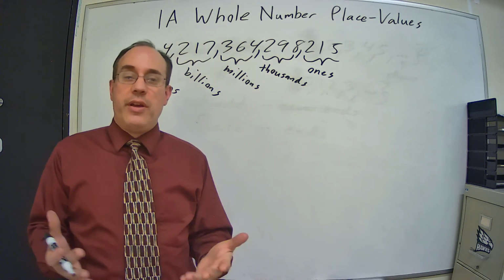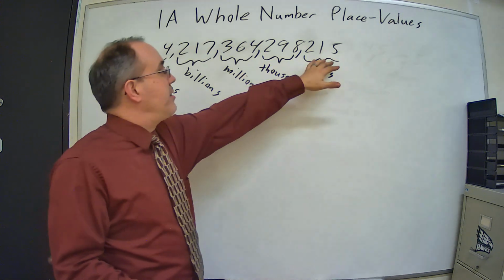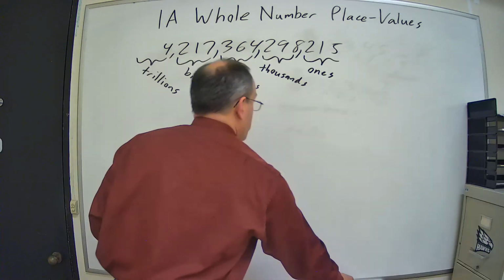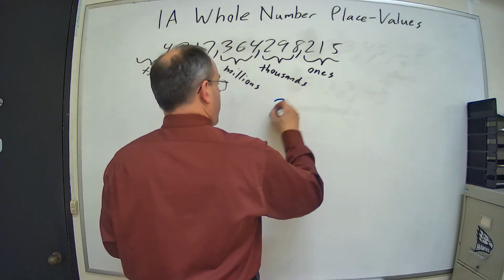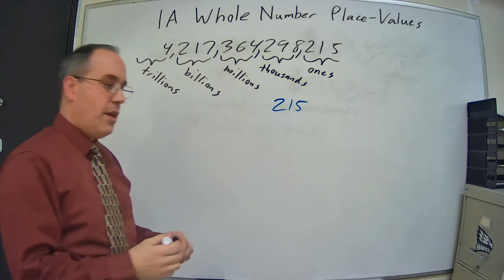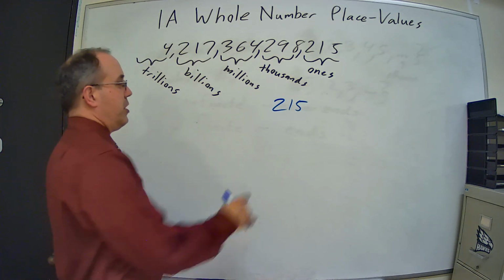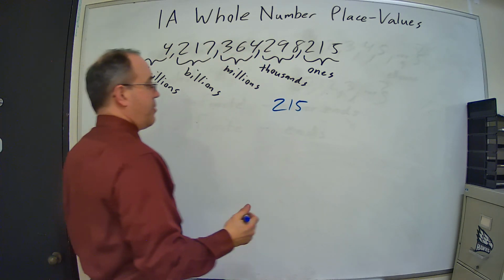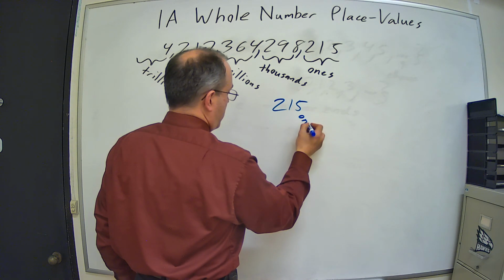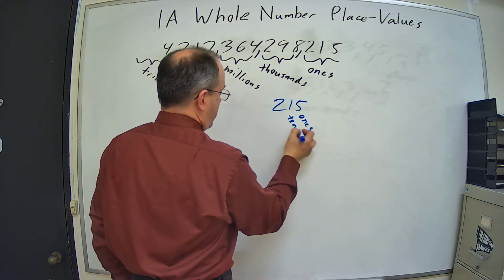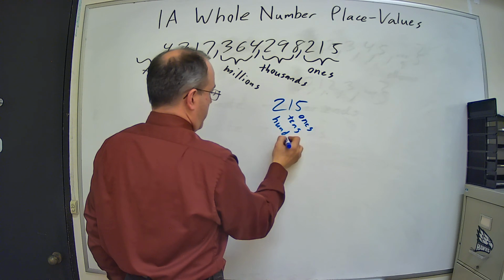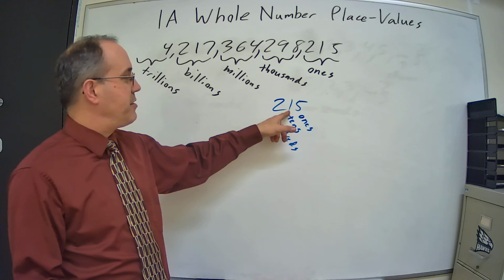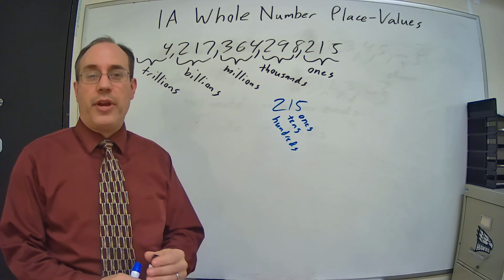Now within these periods, we actually break them up into 3 pieces. So if I bring down this 215, I'm just going to change to a different color. I say 215, then that can be broken down into 3 pieces. And each period breaks down into those same 3 pieces of ones, tens, hundreds. So you got ones, tens, hundreds. And they all break down into that.